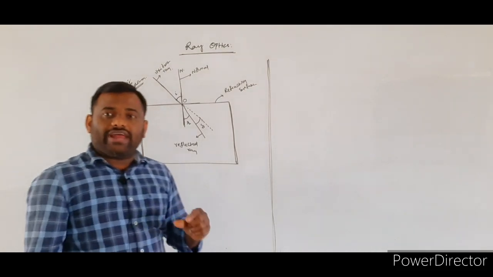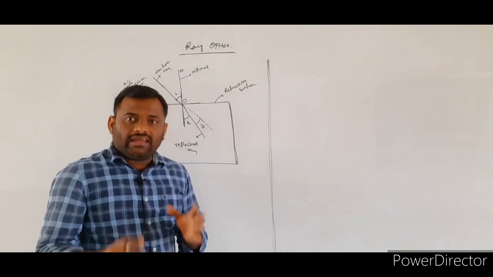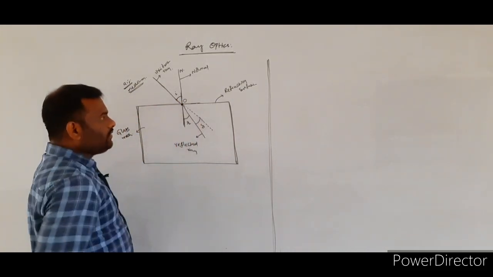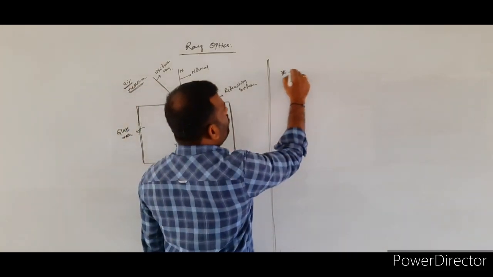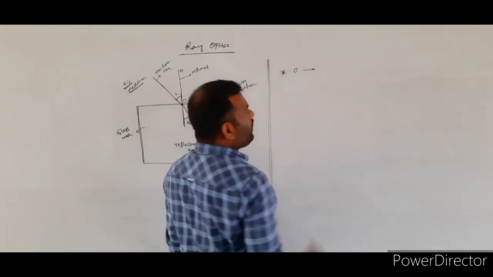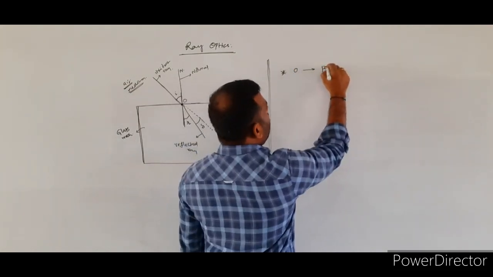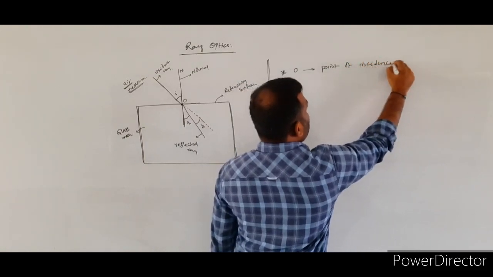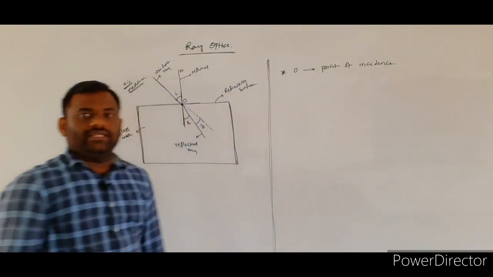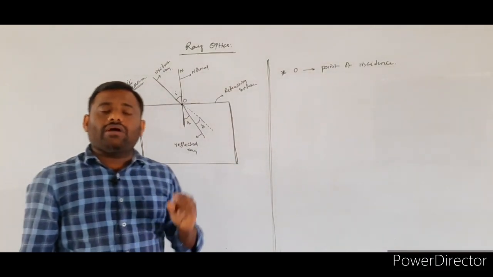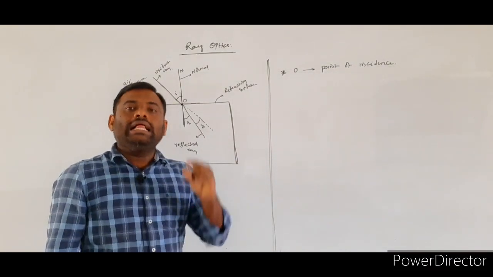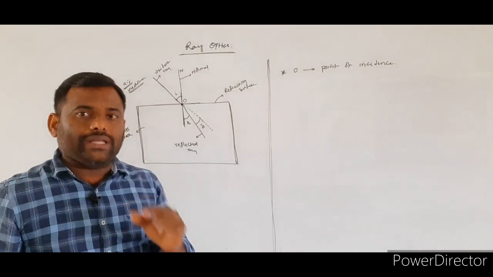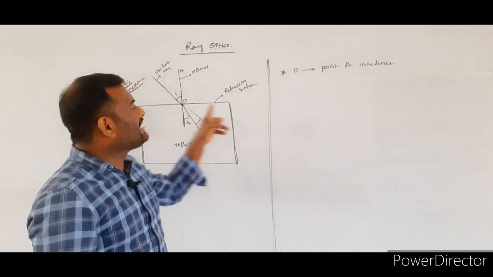To explain the refraction phenomena, I consider the point O. So what is the point O here? The point O will be called the point of incidence. So what is the meaning of the point of incidence? Whatever light is coming from one medium to another medium, that light will be incident at a particular point over the refracting surface.